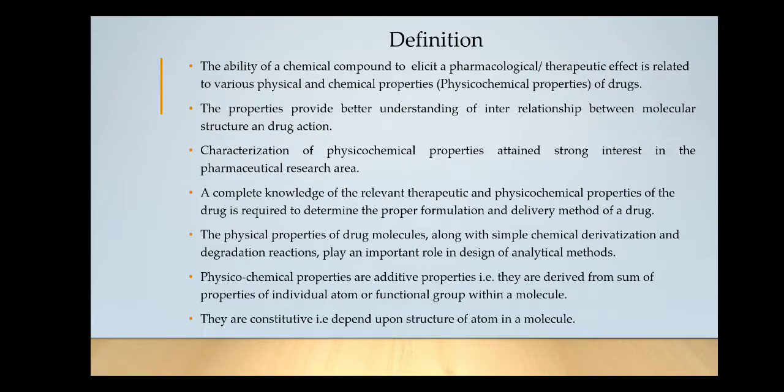First of all, let us define physico-chemical property. The ability of a chemical compound to elicit pharmacological or therapeutic effect is related to various physical and chemical properties of drugs. Combinedly, physical and chemical properties are called as physico-chemical properties. These properties provide better understanding of interrelationship between molecular structure and drug action.